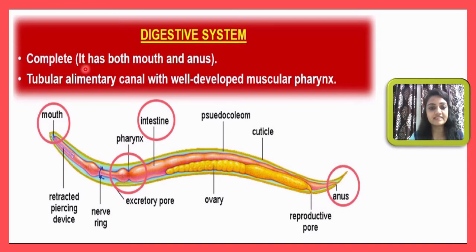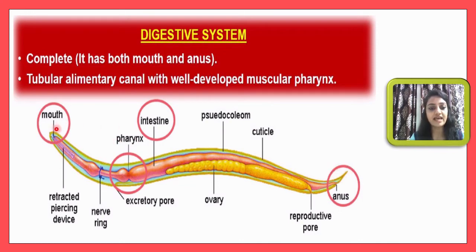That means it has both mouth and anus. One end of the organism will have the mouth, which is responsible for food gathering, and there is an anus, which is another opening, meaning openings on both sides, having different functions.